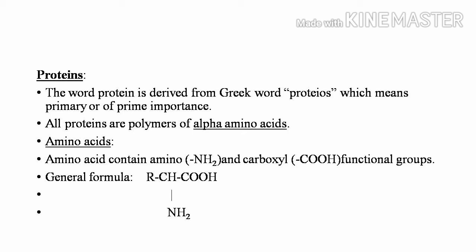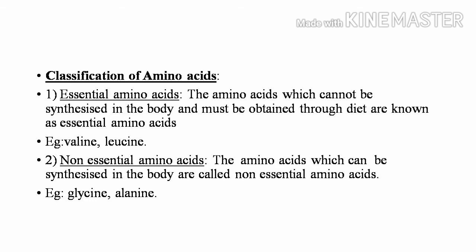If you observe the compound carefully, the amino group is attached to the alpha carbon, so it is called an alpha amino acid.